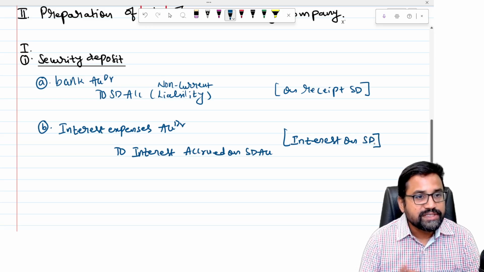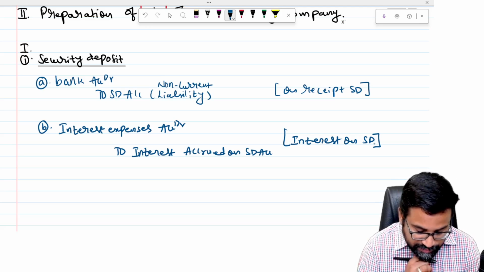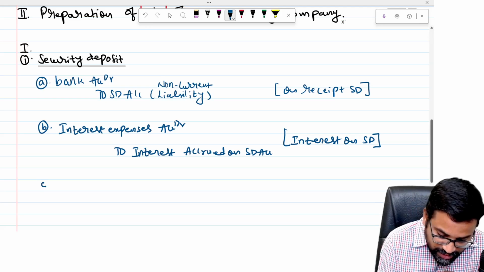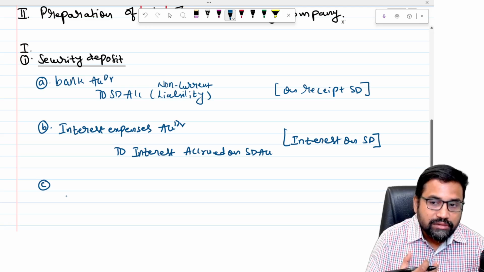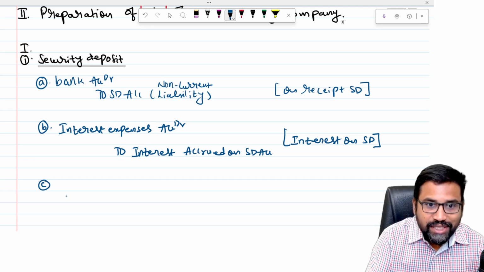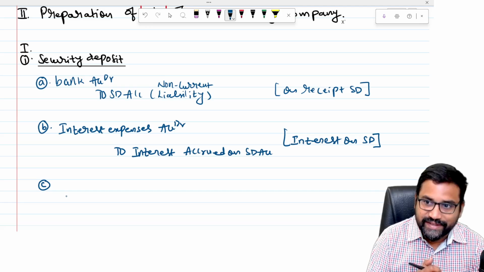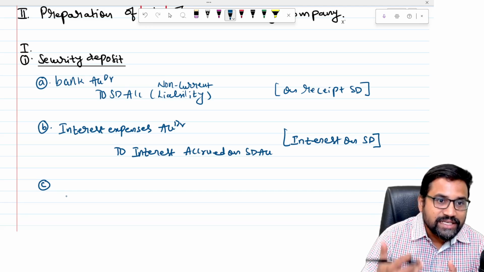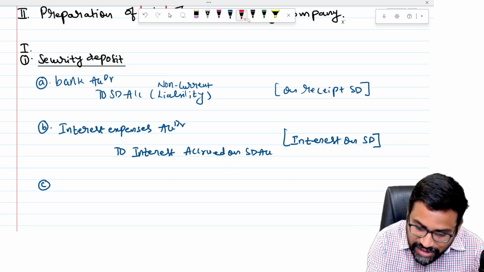So interest expenses account debtor to interest accrued on security deposit. And now, sir, the consumer will consume electricity, so a bill will be raised. Against that bill this interest will be adjusted. Anyway, whatever interest is accrued on security deposit is also a liability, sir.